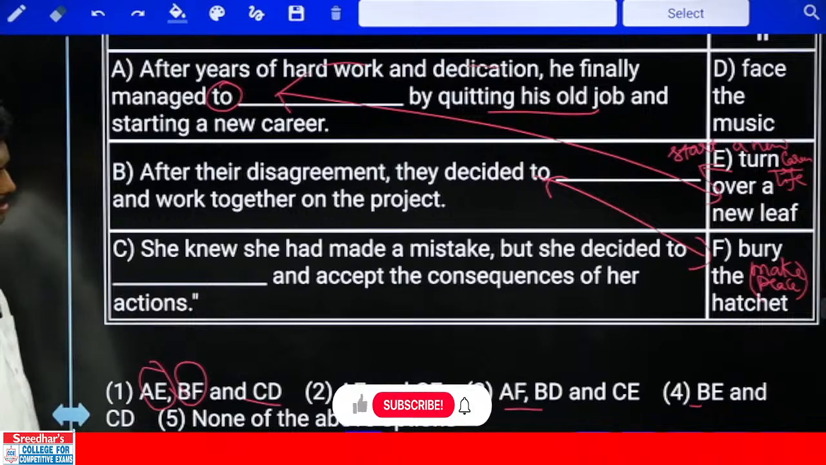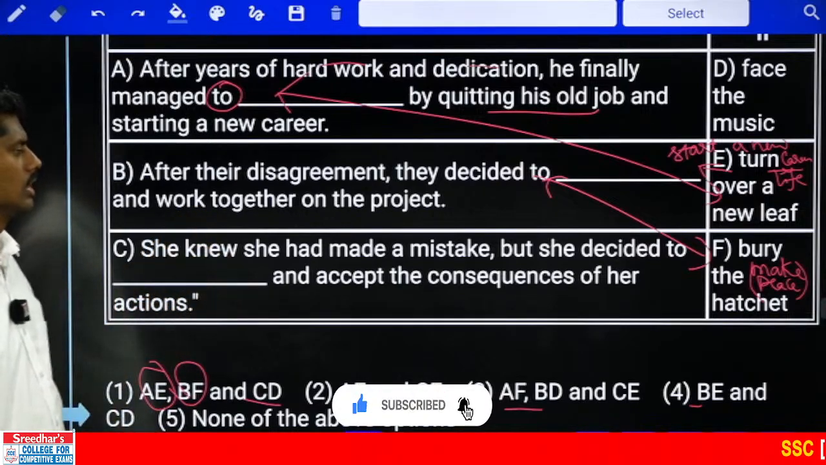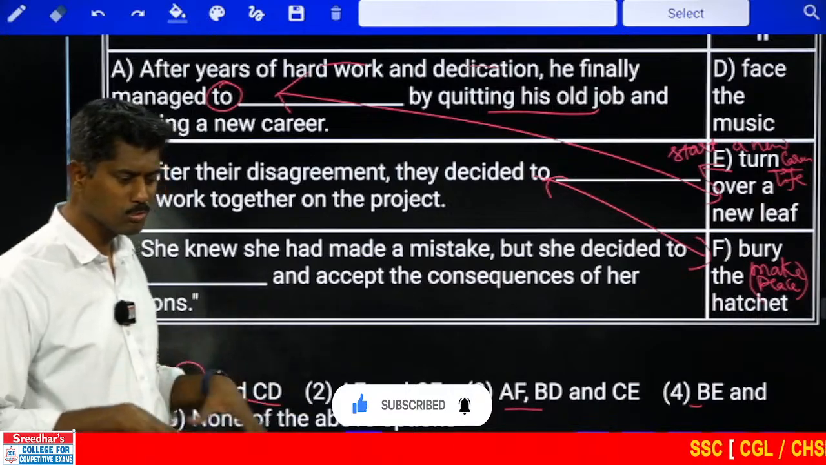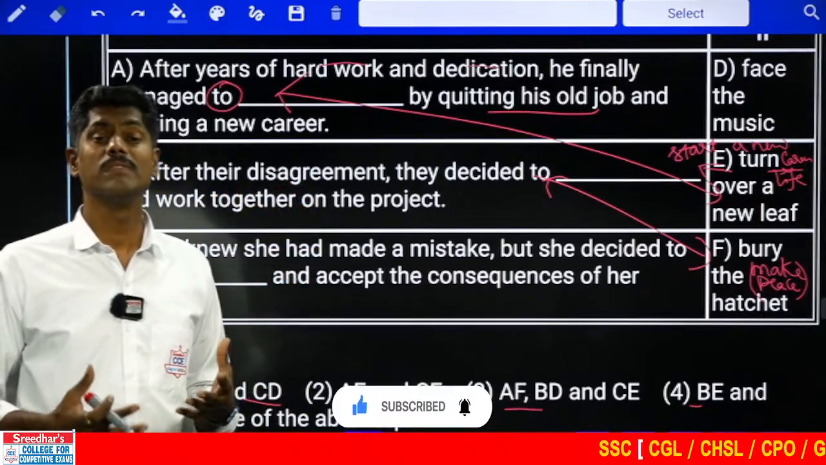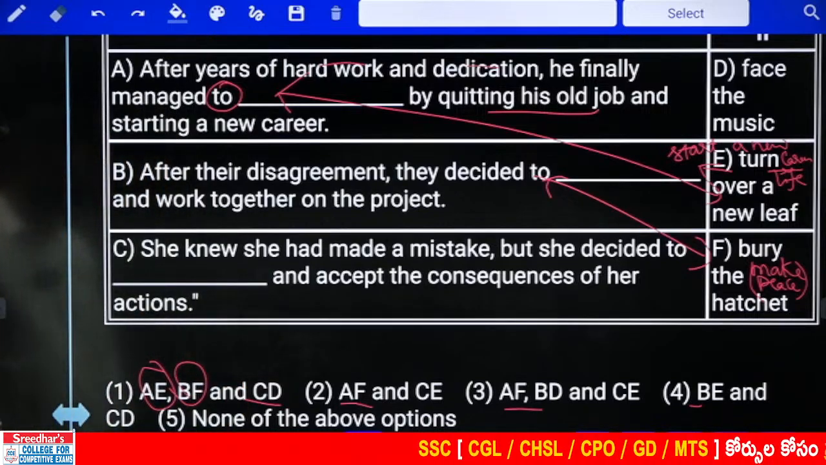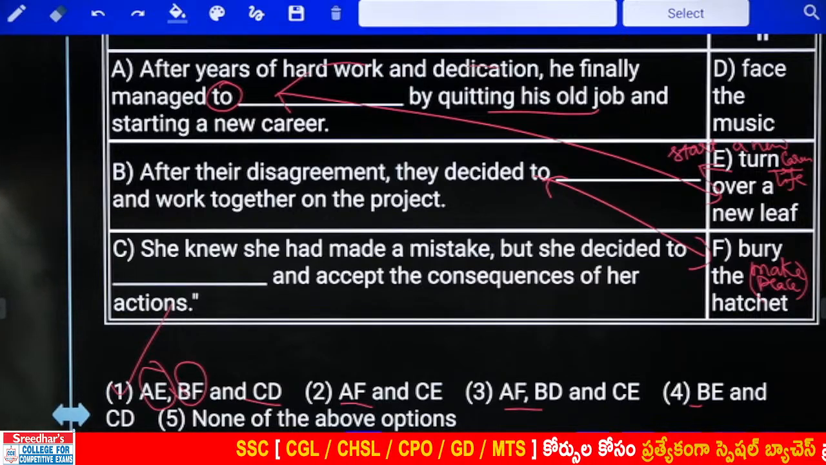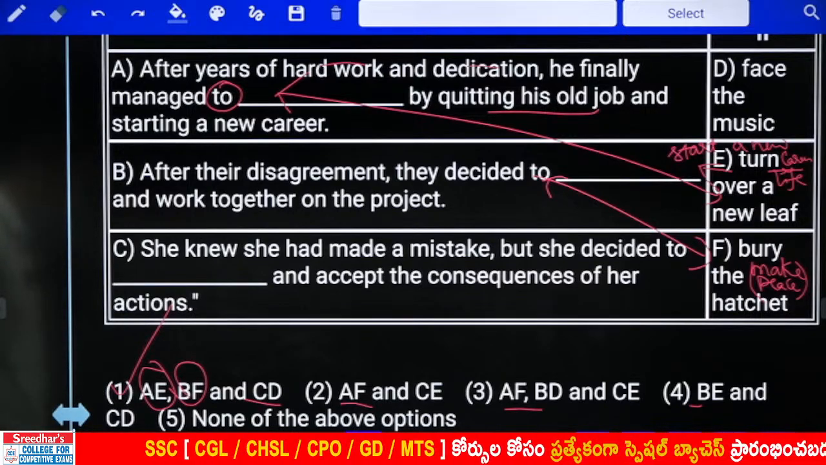She knew she had made a mistake, but she decided to face the music and accept the consequences. Face the music means what here? Facing the music means facing some sort of negative criticism here in this context. So answer is 1, A, E, B, F, C, D. Nandini correct, Dhananjaya correct, Neelam correct.